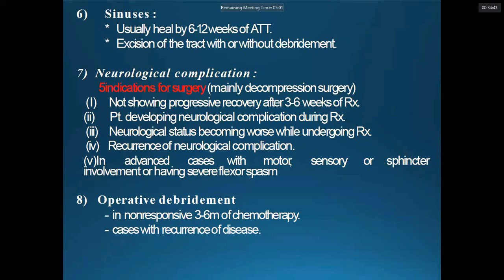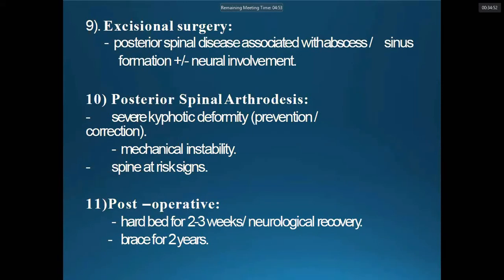So if the patient is not responsive in around 3 to 6 months of chemotherapy with the antitubercular drugs, we need operative treatment. Excision surgery, posterior spinal arthrodesis, and postoperatively hard bed rest for 2 to 3 weeks and neurological recovery. Brace may be required for up to 2 years.